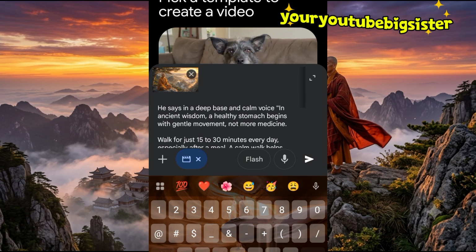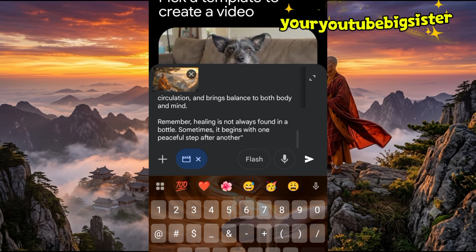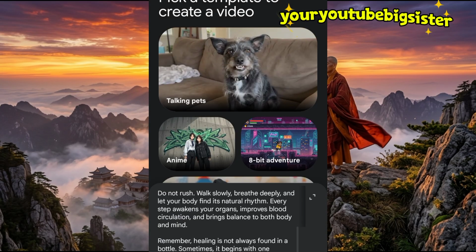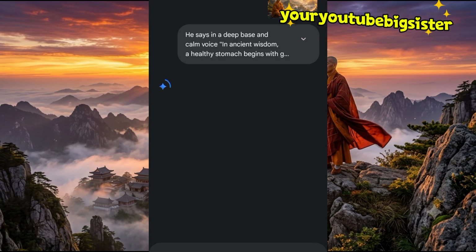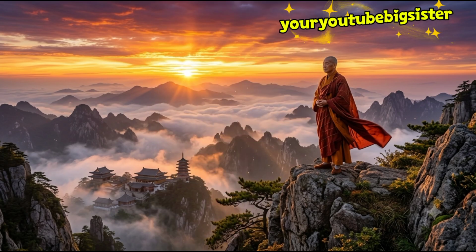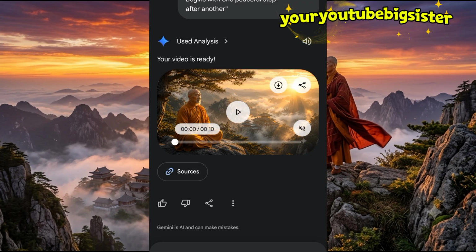So I've pasted the prompt here, the voiceover script you generated from ChatGPT. Then I'll now click on this arrow and allow it to generate my video for me. So I'm going to play the final outcome once our video is ready. So our video is ready. Let me play it.